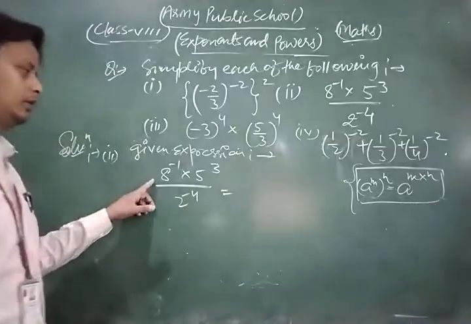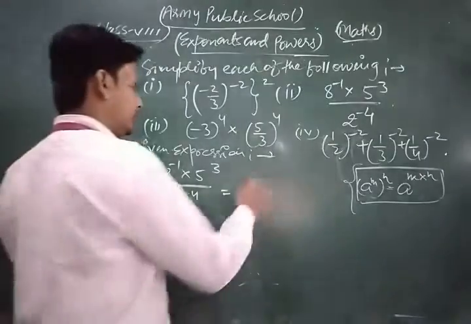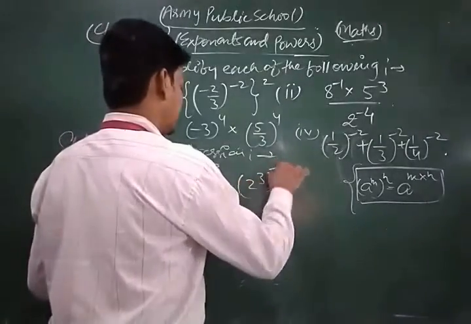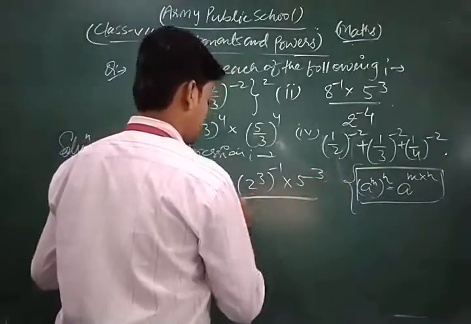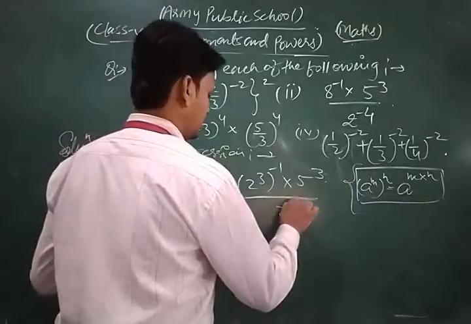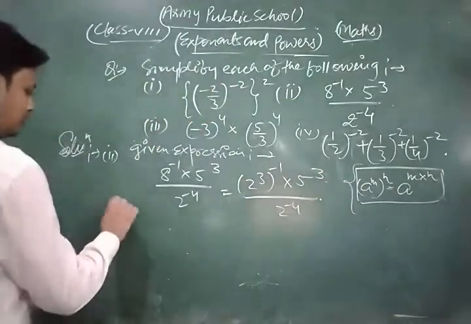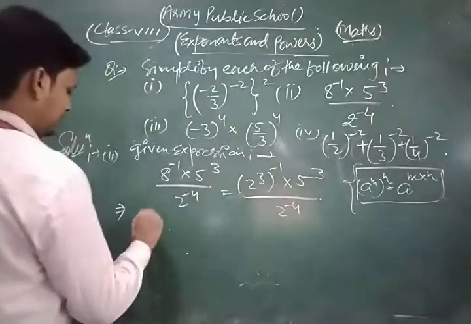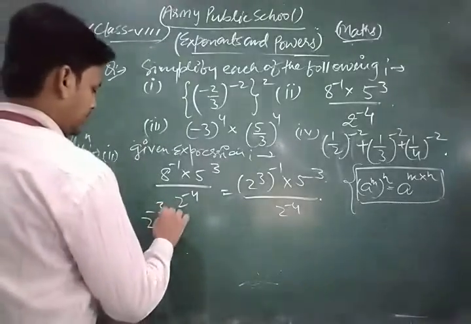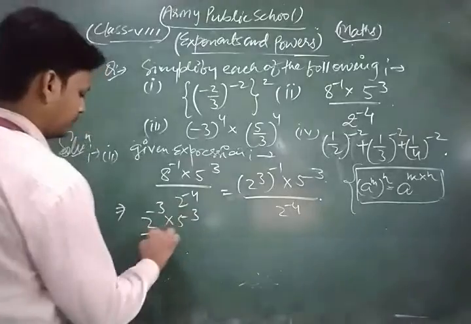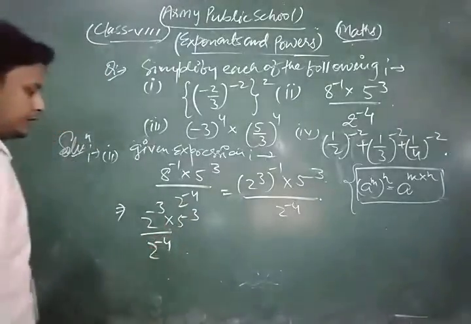to look here minus 8, so minus 8 now we can write 2 power 3 to power minus 1 and here 2 power minus 4, so we can write 2 power minus 3 into 5 power 3 upon this is 2 power minus 4.